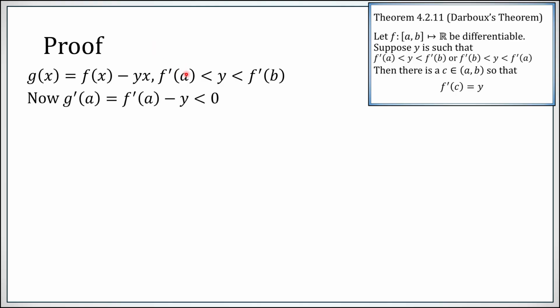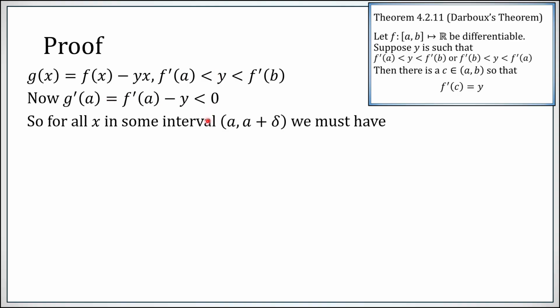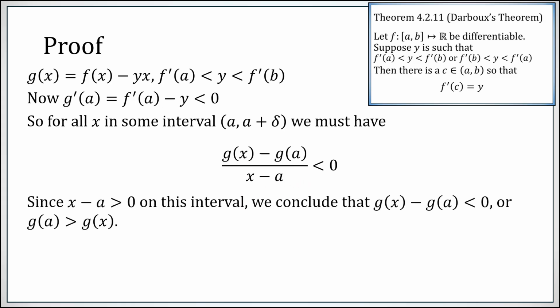However, assuming f prime of a is less than y, g prime of a is negative. So for all x in some little interval from a to a plus delta, we have to have that this difference quotient is negative. If the limit as x approaches a is negative, then as x gets sufficiently close to a, all such values must be negative. However, since x minus a is positive on that interval, we conclude that g of x minus g of a is negative. In other words, g of a is bigger than g of x for all x sufficiently close to a. So a cannot be the absolute minimum of g.